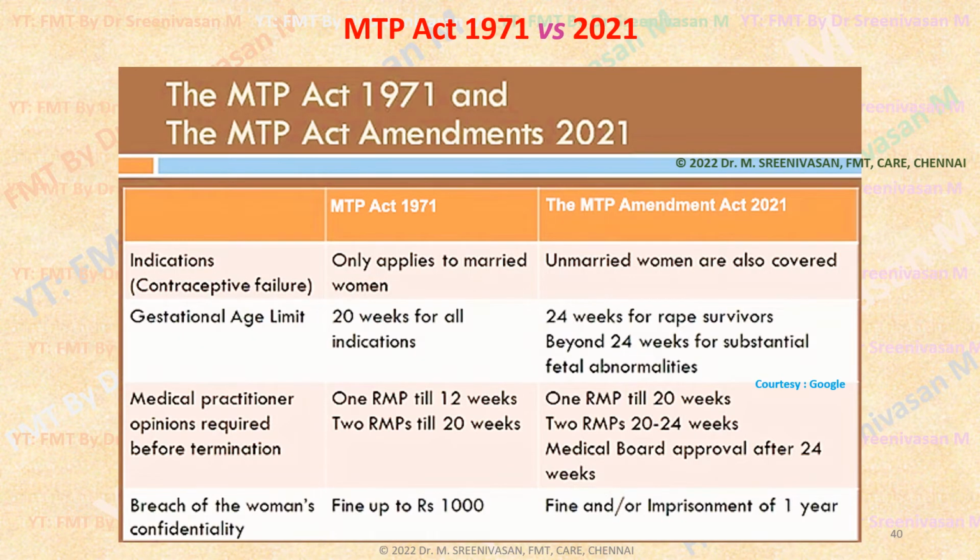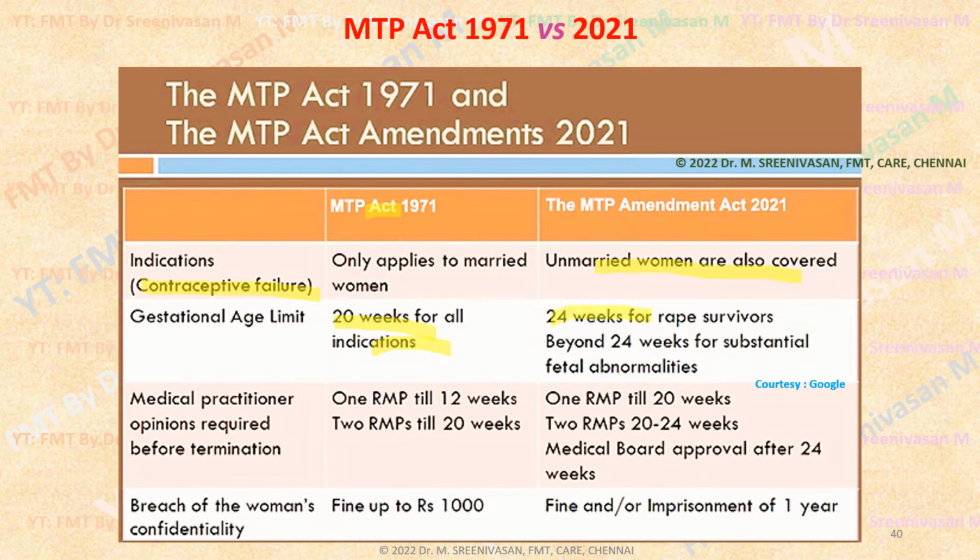So these are all the major differences of this MTP Act amendment from the original MTP Act of 1971, and we already discussed all of that. The 1971 Act applies only to married women, especially the contraceptive failure class; here even an unmarried woman, on the ground of contraceptive failure, can have MTP done. Only up to 20 weeks for all indications unless there is an emergency as per the 1971 Act.